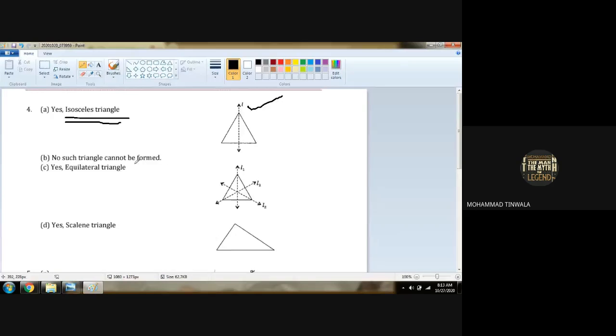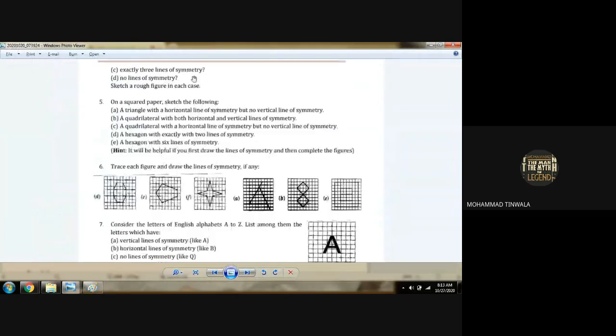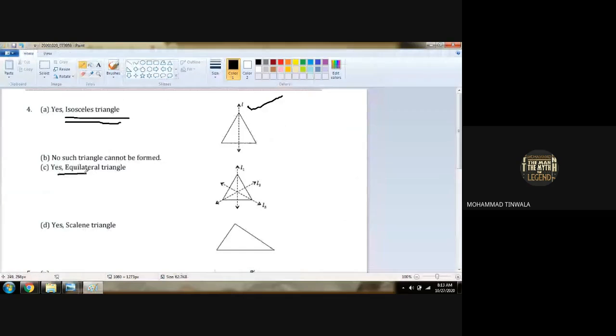Third one. Exactly 3 lines of symmetry. Exactly 3 lines of symmetry કેમ હોય? Yes, equilateral triangle. Equilateral triangle means all 3 sides are equal. Line L is one line of symmetry. Line L2 is second line of symmetry. And this one is third line of symmetry.